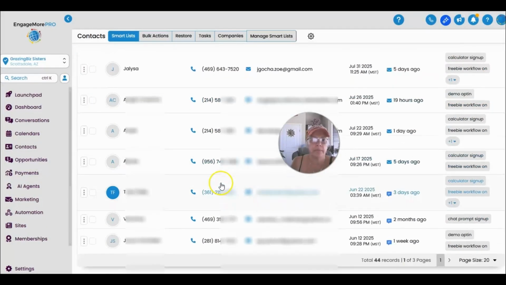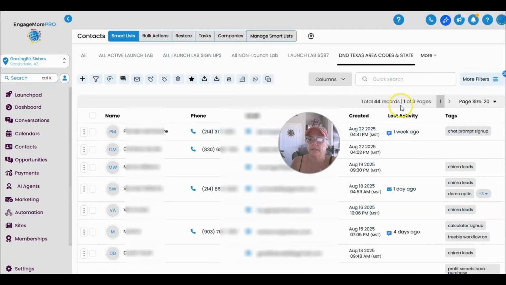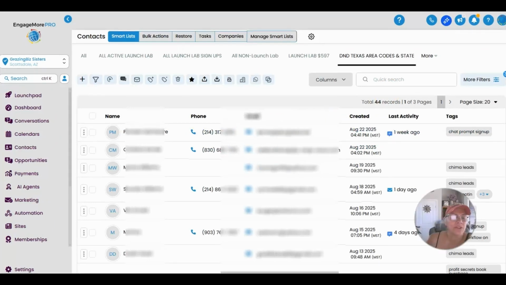I had a lot more in my account than I thought I was going to have, honestly, from Texas. I have 44 people, and I only have less than 1,000 leads in here. That's interesting. And this isn't even my real estate account. What was interesting about that too is that before I put those states in there, I had 39. So apparently I have 5 people in here that actually did give me their address for some reason. I don't know why, honestly, but I don't care.